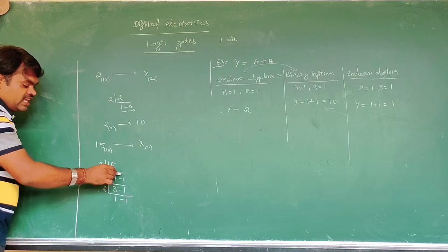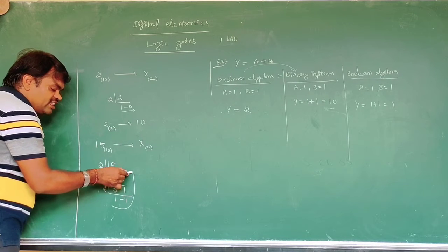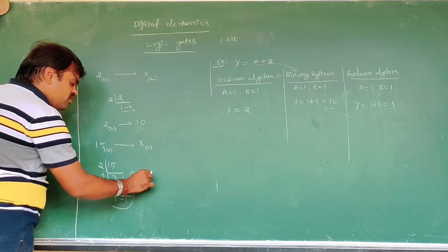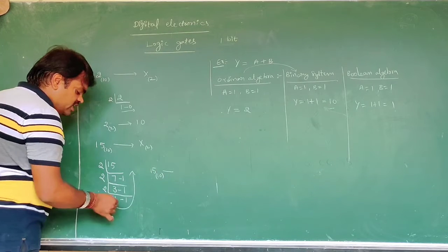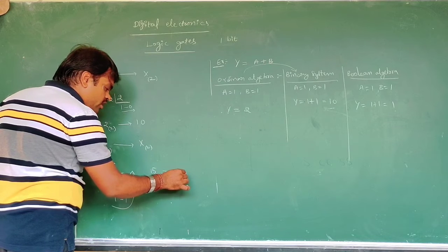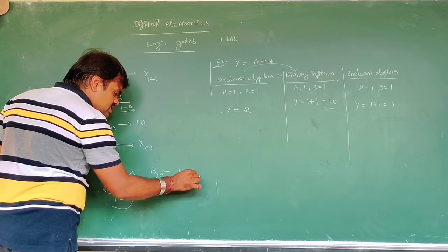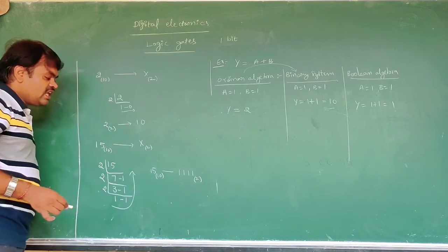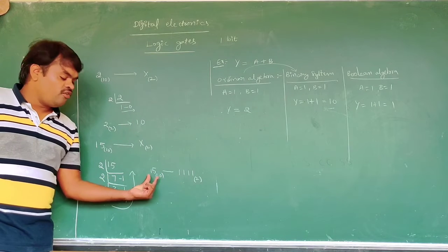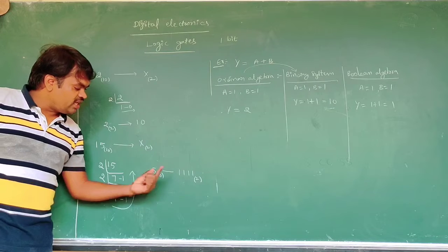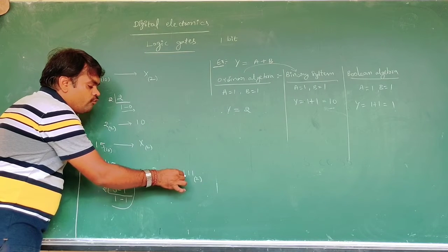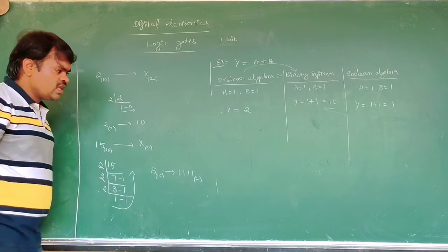We write the remainders in this order. That means the decimal number 15 is converted into binary 1 1 1 1. This is the binary equivalent of decimal 15: 1 1 1 1 base 2.